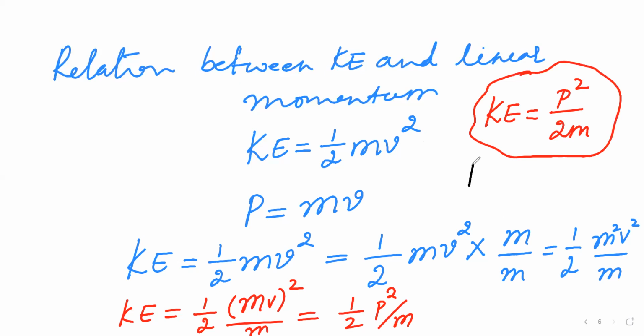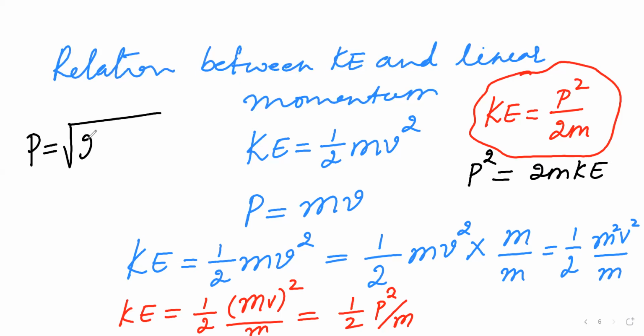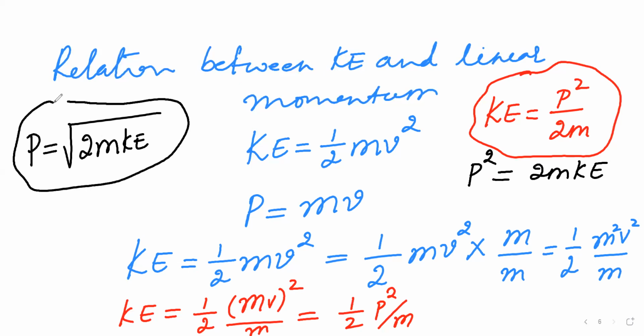So furthermore, what we can write is p square equals, cross multiply, 2m into kinetic energy. Right? So furthermore, what I can write is p equals the square root of 2m into KE. So this is the relation between linear momentum and kinetic energy.